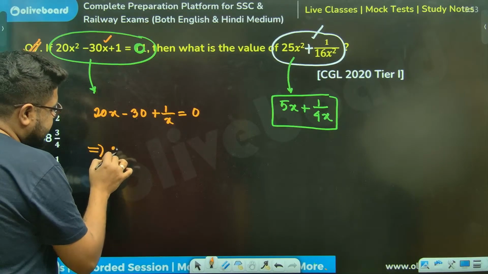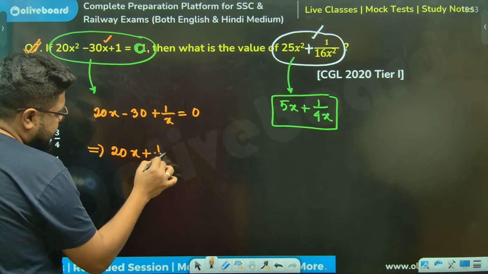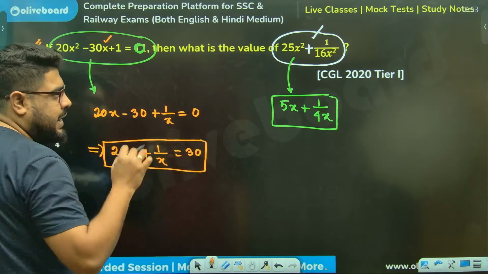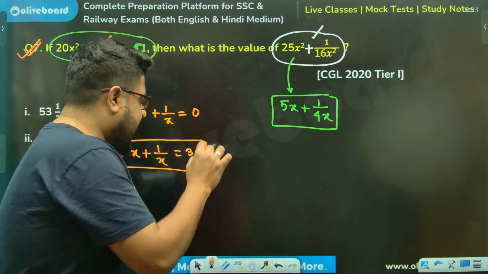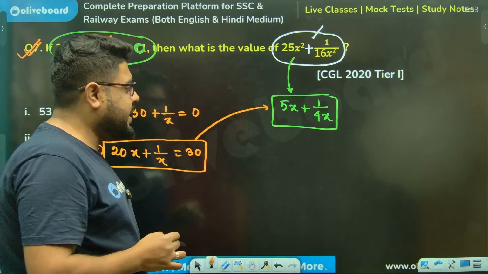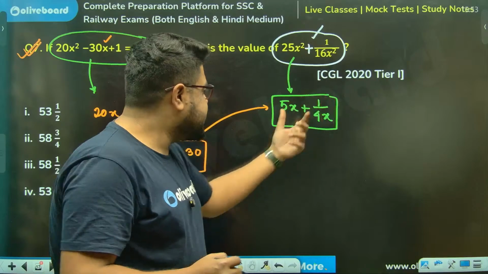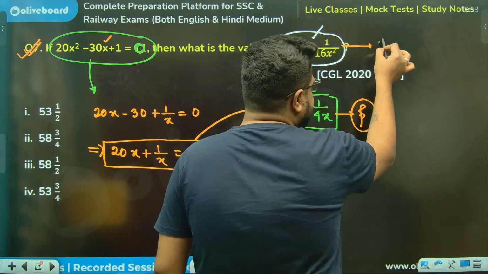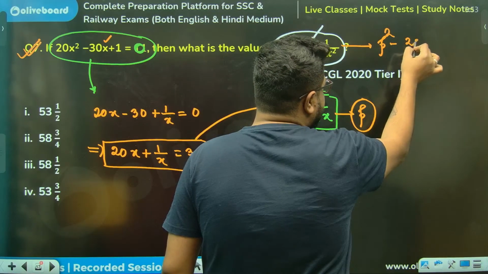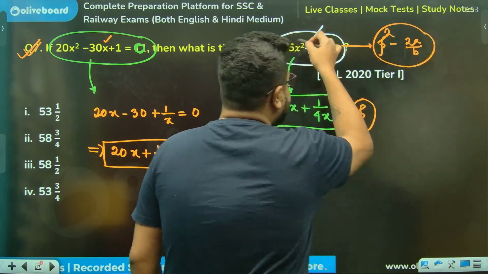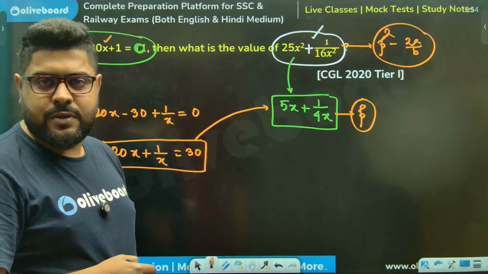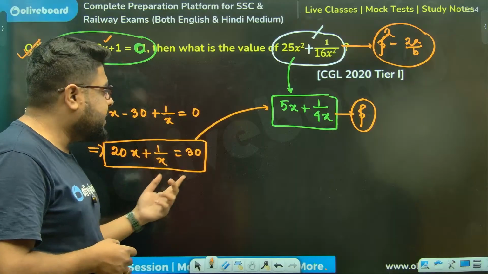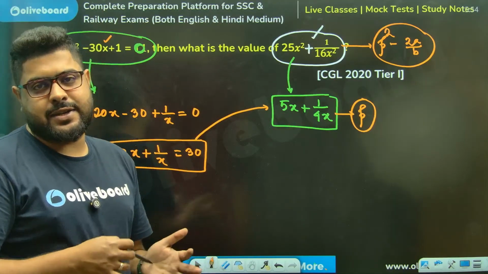Now, you will say, sir, 20x plus 1 by x is 30. But in order to get to this, I need to first get to this, because then only the square will become this. If this is equal to p, then only I can say this is equal to p square minus 2a by b, with a and b being 5 and 1 by 4. Perfect. Then only I can say this. But I first need to convert this into this. How can I do that?